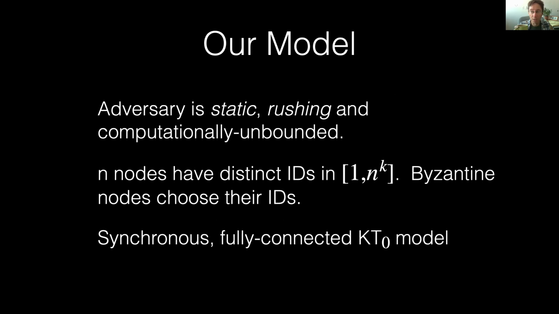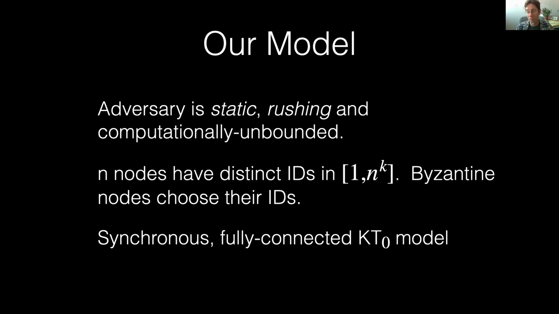To be a little more specific about our model, we assume an adversary that is static, in the sense that it has to choose the set of Byzantine nodes, the nodes that it will take over, at the very beginning of the algorithm. It's rushing, in the sense that it is allowed to see the messages sent out by the good nodes in each synchronous round before its own IDs need to send out their messages.